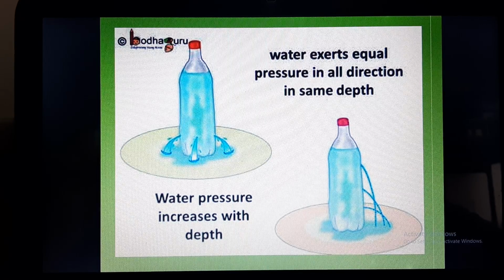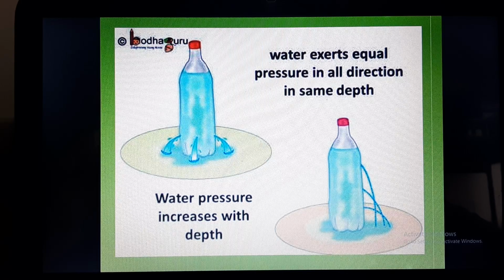So one law of liquid, what does it say? That the pressure exerted by water or pressure exerted by air depends upon the depth. As the depth will increase, the pressure will also increase. Okay, I am repeating. When the depth will increase, the pressure exerted by the water or the air will also increase.